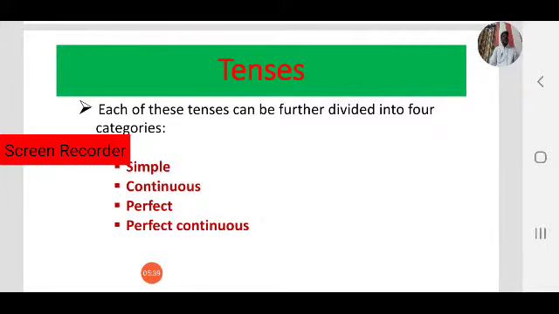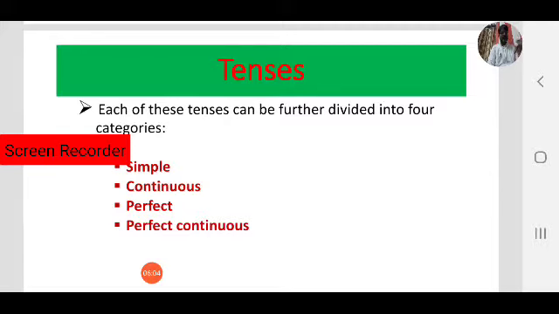So in total there are 12 tenses. Broadly there are only three categories: present, past, and future. Again, each tense can be divided into four categories, total 12. So we will learn all about these 12 tenses.